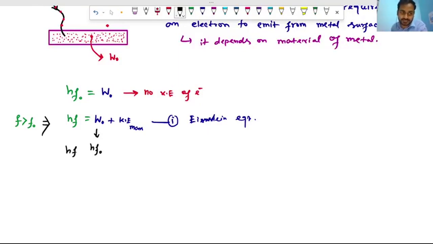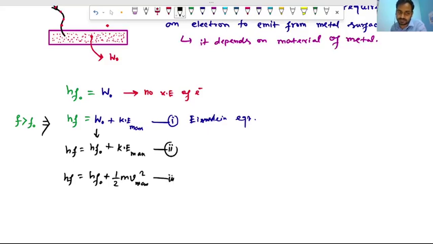So hf equals hf naught plus kinetic energy max. This one is also Einstein's equation. We can write the kinetic energy max as half m v max squared. This way also we can write.